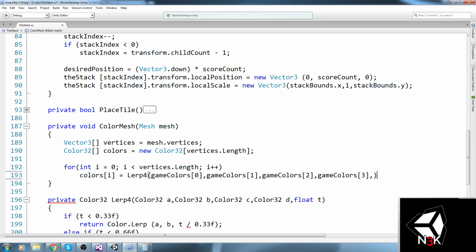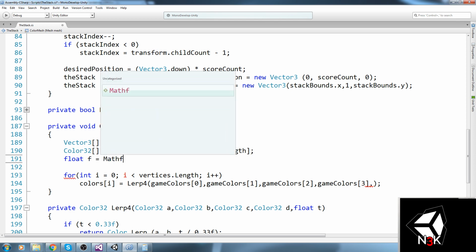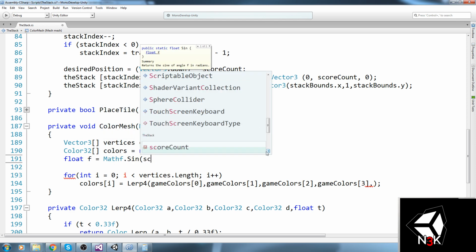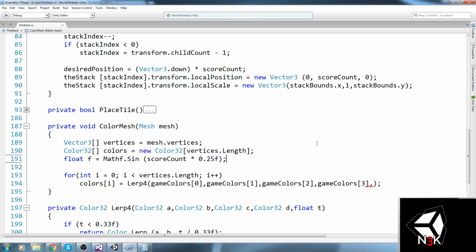Now I was thinking about doing another sin, but sin has a problem. It's because every time you go to the very edge or very bottom, it's going to stall at the start and end point basically, and that's not really cool. But let's go ahead and just try this out using a float. So why not float f is equal to Mathf.Sin, and let's sin using the score count. So score count, let's say 0 to 25. That might be too much. So every time we increment the score, we're going to push our sin a little bit further, so it's going to go like this with a wave motion. And then we can send this as the last parameter.